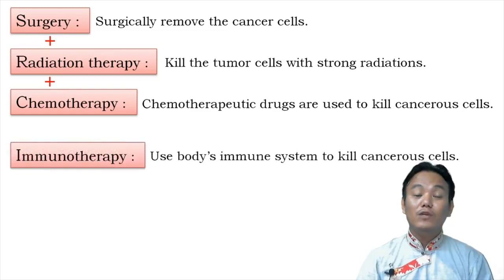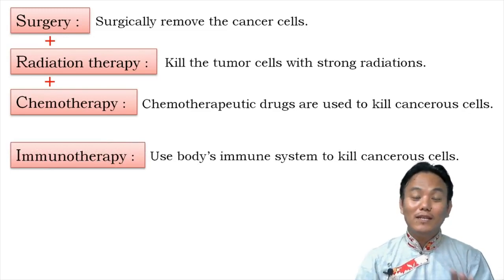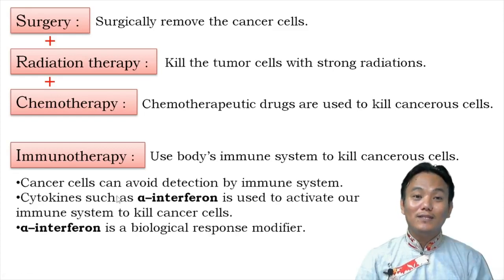And then we have immunotherapy, in which we use the patient's own immune system to kill the cancerous cells. But that cannot happen automatically. Why? Because the cancer cells have the ability to avoid detection by the immune system. Since the cancer cell belongs to the patient's own body, the patient's immune system automatically won't attack the cancerous cells. The cancer cells can avoid detection.